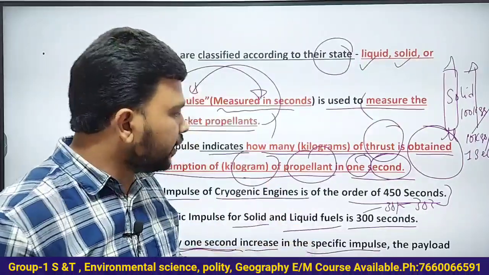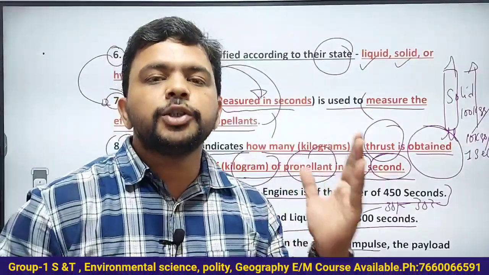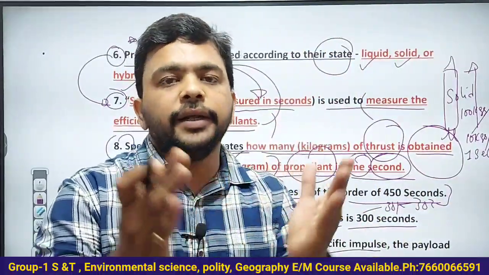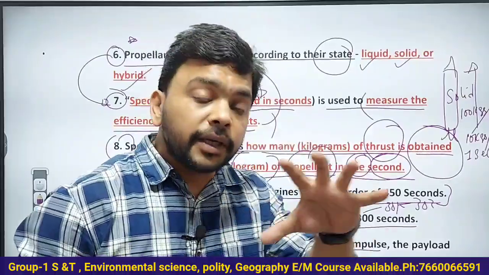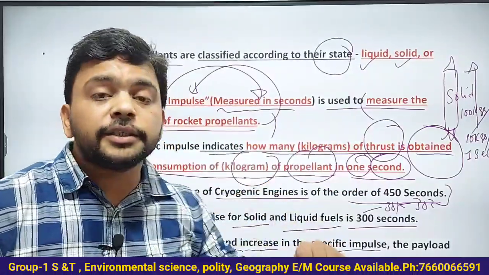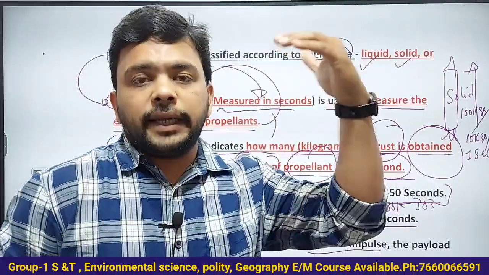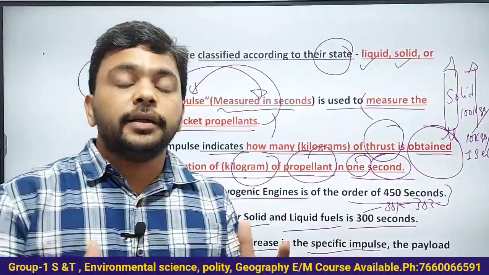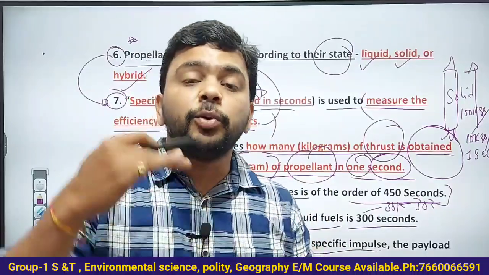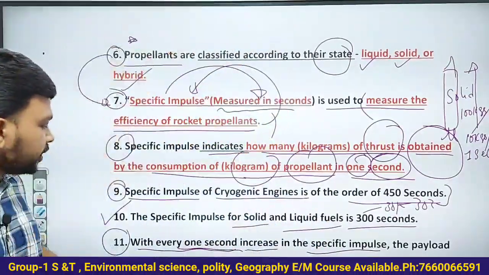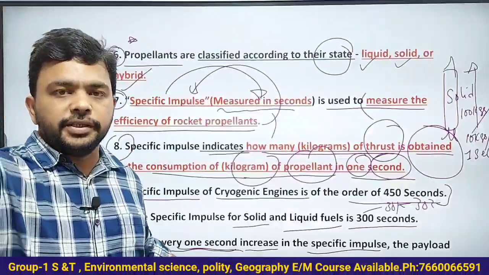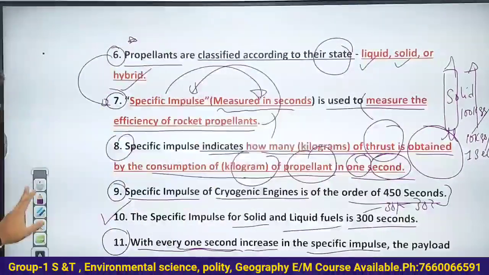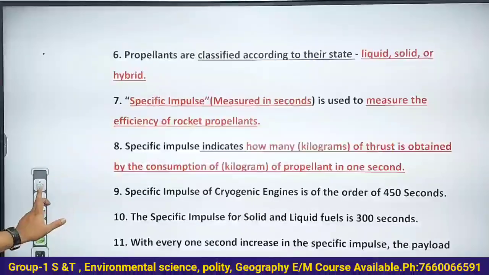For example, at 300 seconds, the launch vehicle is able to launch a satellite of maximum weight 100 kg. Imagine that. But if the specific impulse increases to 301 seconds, just 1 second, the launch vehicle has the capacity to take an extra 15 kgs into the orbit. Understand that very clearly. Now, let me tell you one thing very clearly.